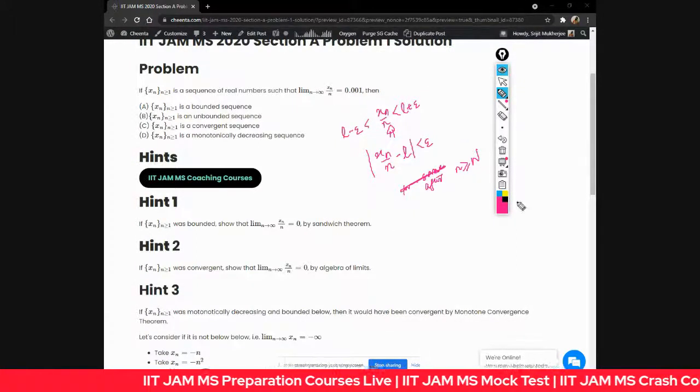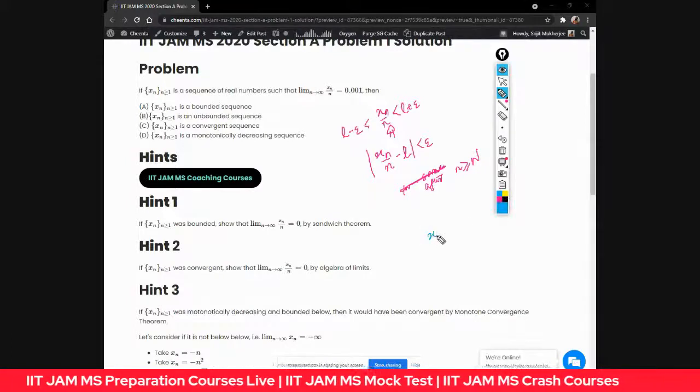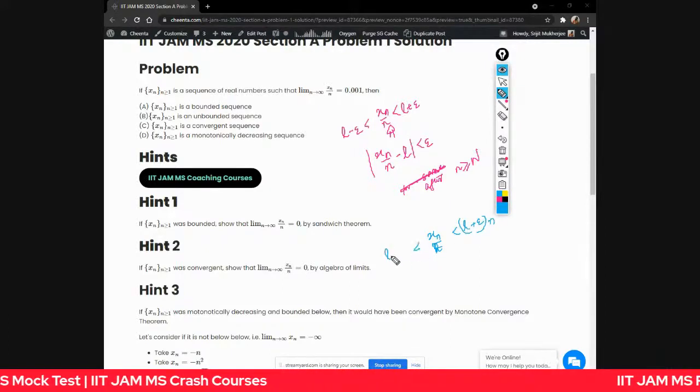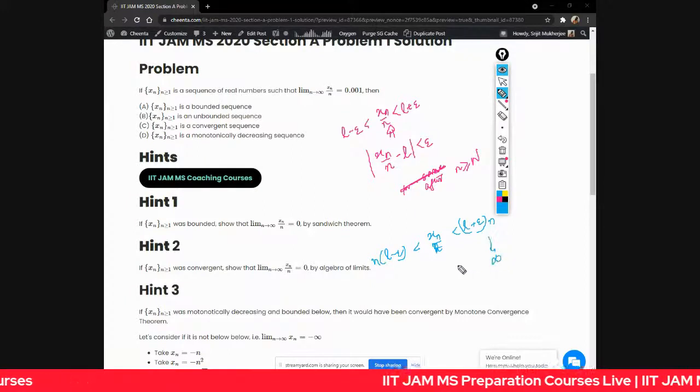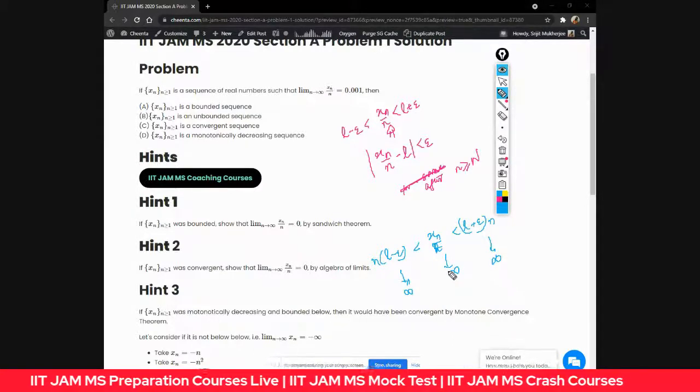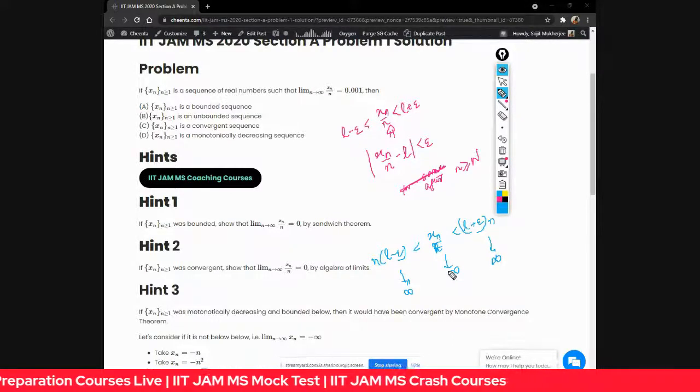So what do we get? Something interesting. We get that xn is greater than L minus epsilon times n, and L minus epsilon is positive. So this goes to infinity as n tends to infinity, and therefore xn must go to infinity. It's unbounded. It's actually the same proof as the previous one. So xn is unbounded, and option B is one of the correct options.